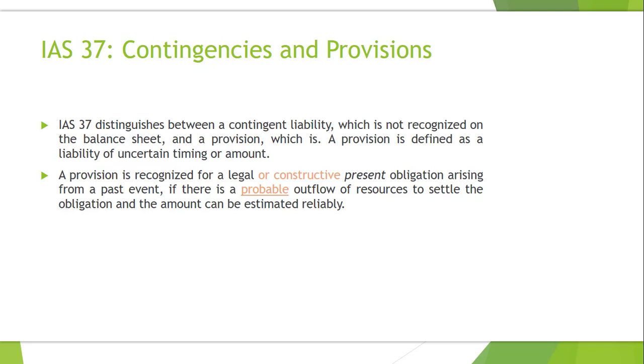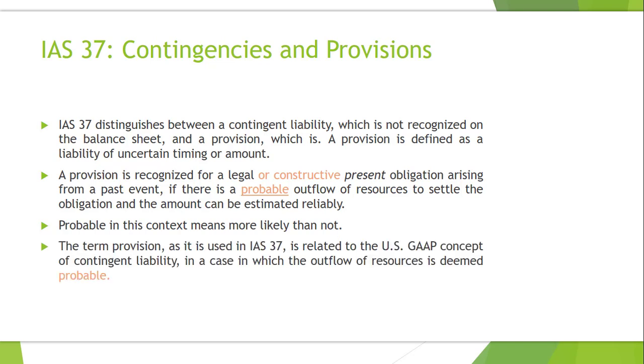A provision is recognized for a legal or constructive present obligation arising from a past event if there is a probable outflow of resources to settle the obligation and the amount can be estimated reliably. So probable in this context means more likely than not. The term provision, as it is used in IAS 37, is related to the US GAAP concept of contingent liability in the case where the outflow of resources is deemed to be probable.